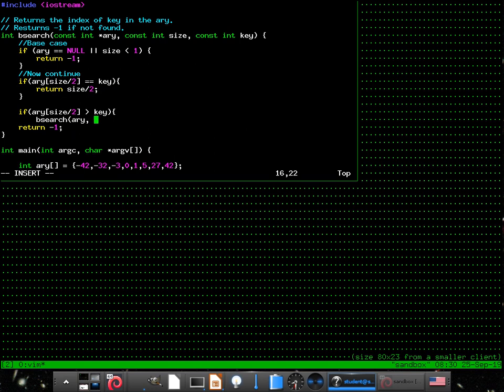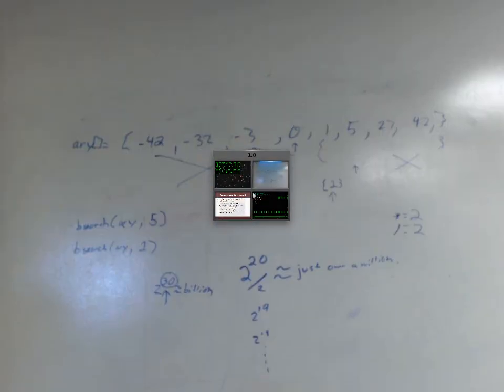Right, so that means the key is less than, so then yeah, you're going to do a B search from array, and what size? Size divided by 4. Not 4. Let's go to the board real quick, and I love how you can just type this out while I'm on the board.